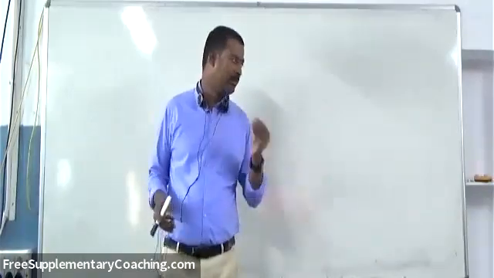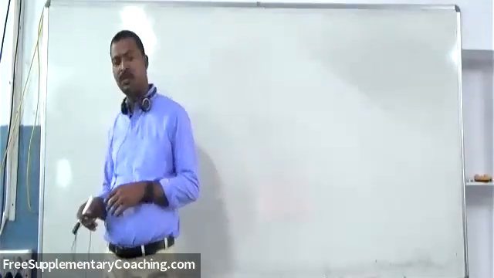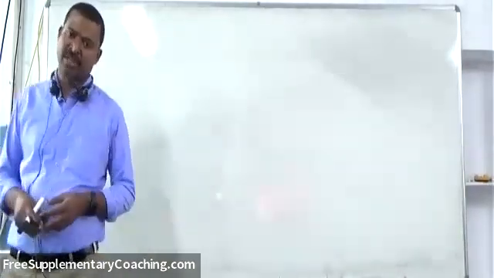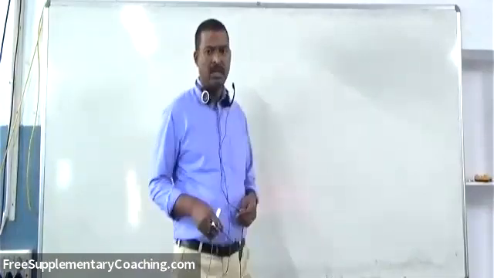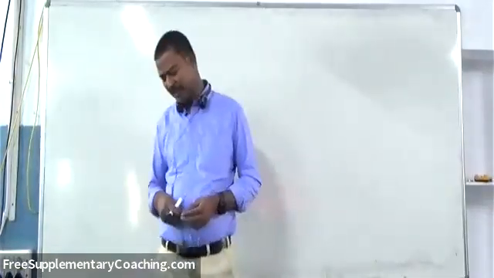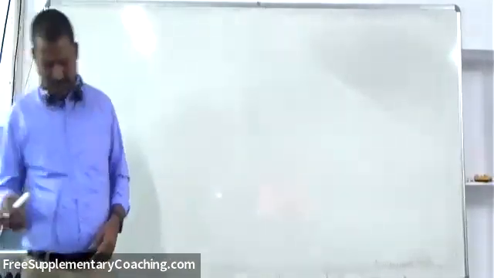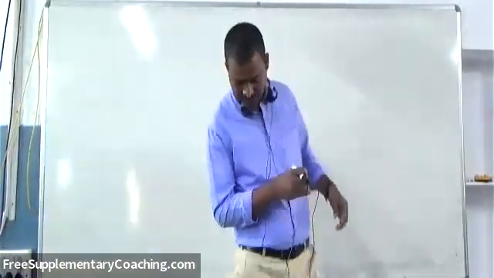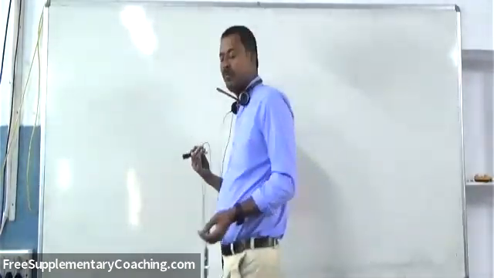critical angle. Define critical angle and explain total internal reflection of light. Other than that, based on total internal reflection of light, we have one more question, that is formation of mirage.